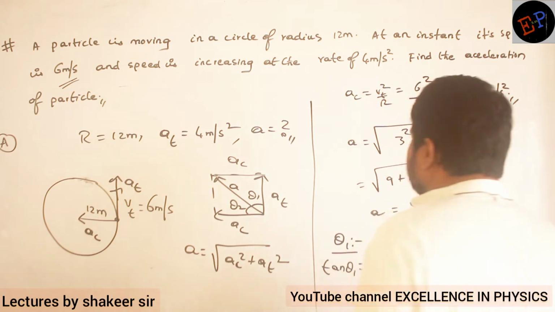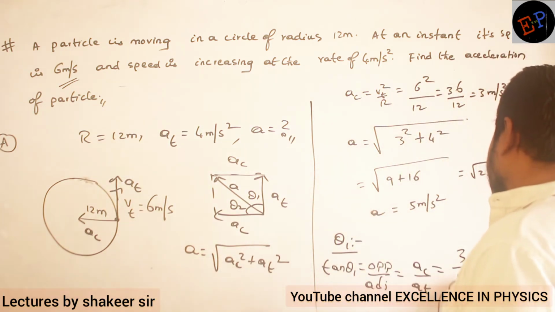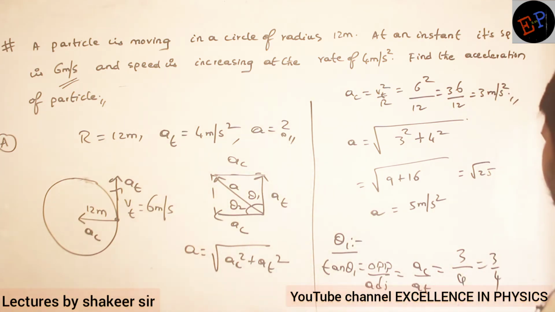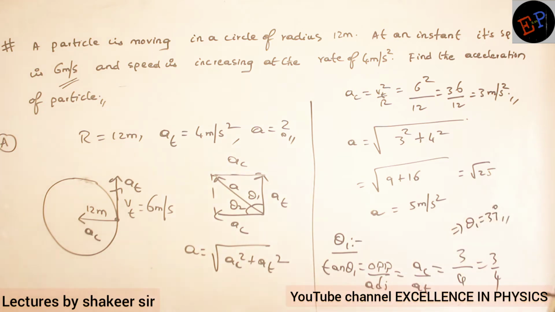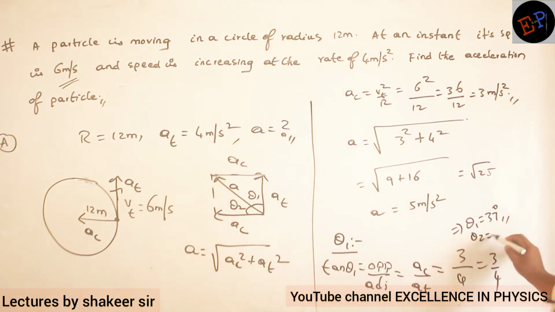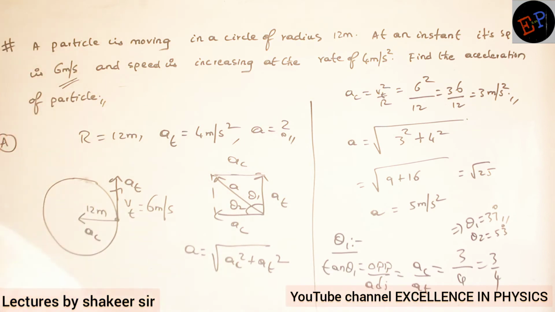AC, the centripetal acceleration, is how much? 3. Tangential acceleration is how much? 4. So 3 by 4. So therefore, tan theta 1 is 3 by 4, then theta 1 is how much? It is 37 degrees. So if theta 1 is 37, theta 2 will be 53 degrees, because the total should be 90 degrees, no? That's all.